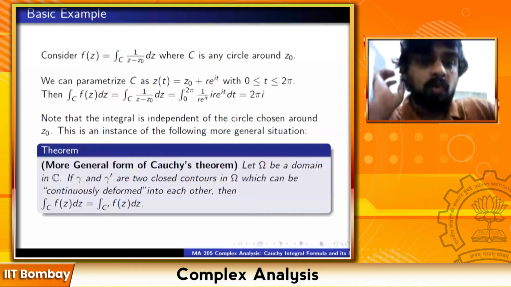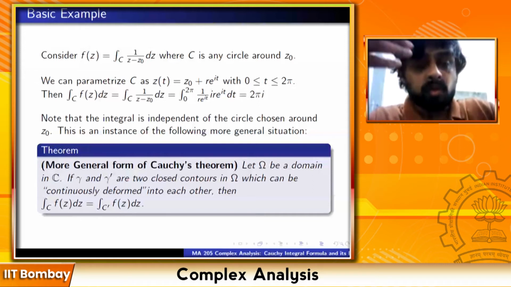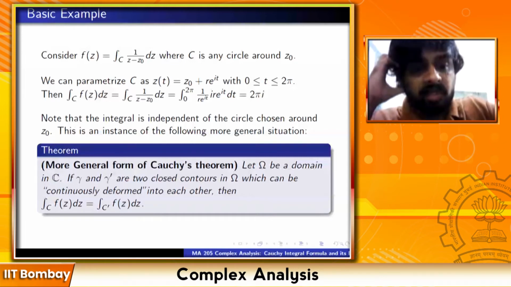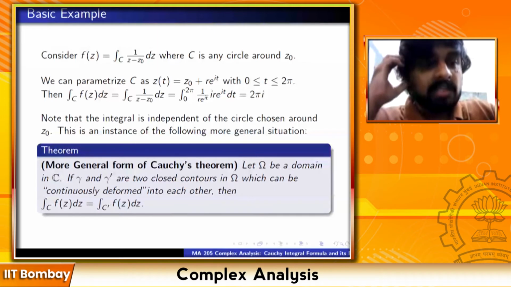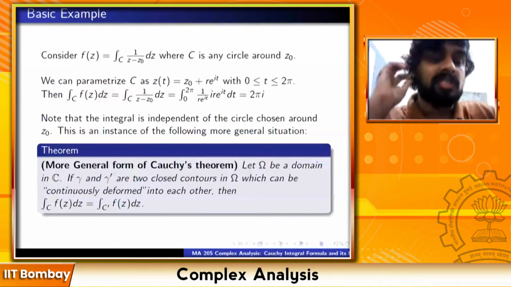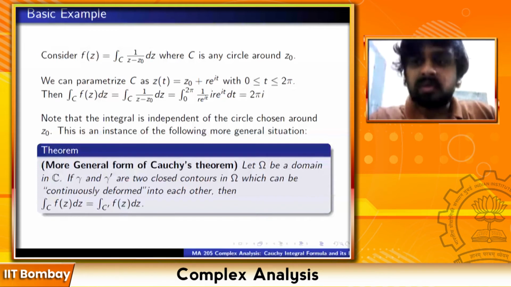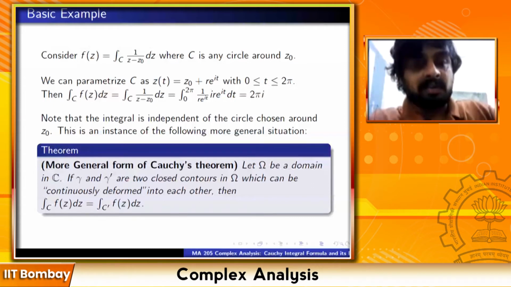So if you can continuously deform one closed contour into another closed contour, then the integrals don't change. The phrase continuously deformed is in inverted commas here. It takes some effort to make this precise. Let's not go into that, but intuitively we all understand what continuously deform means. That means you have a family of closed contours starting with gamma and ending with gamma prime.